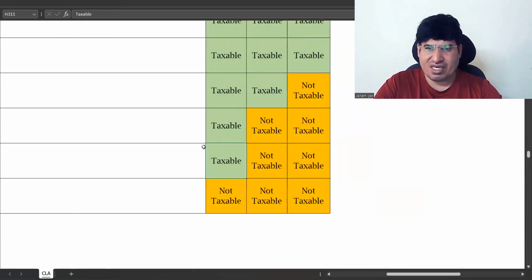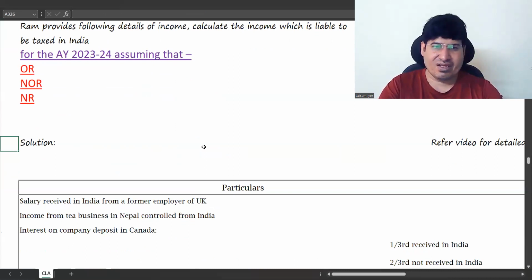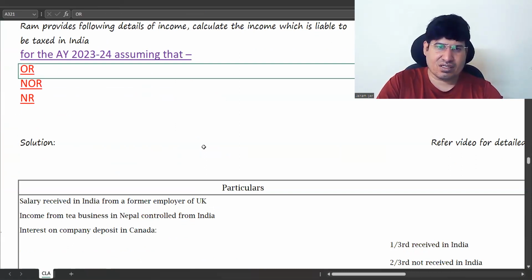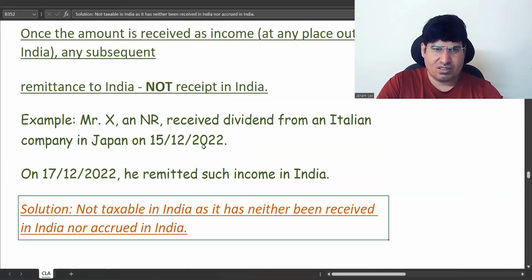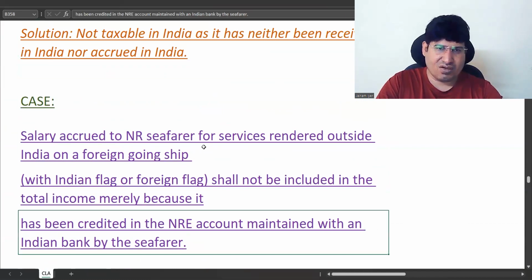And this one, if we see here, is taxable only for ROR. Hence, the court said that it is not taxable for him. This is that case law.